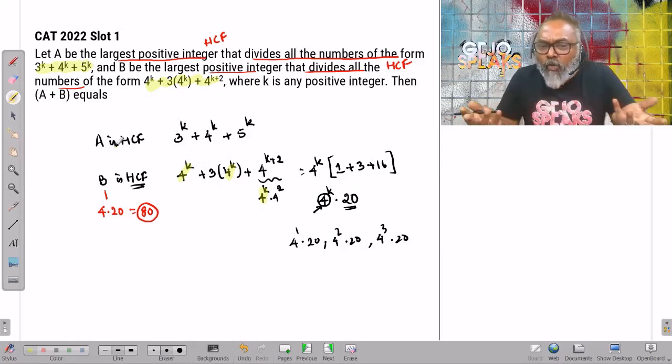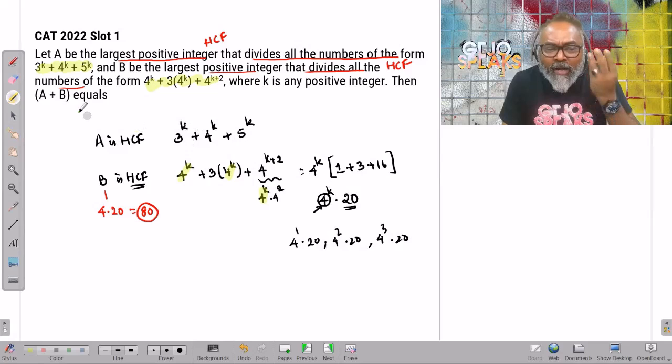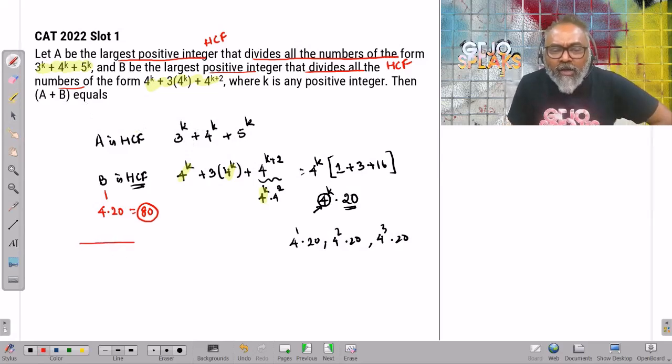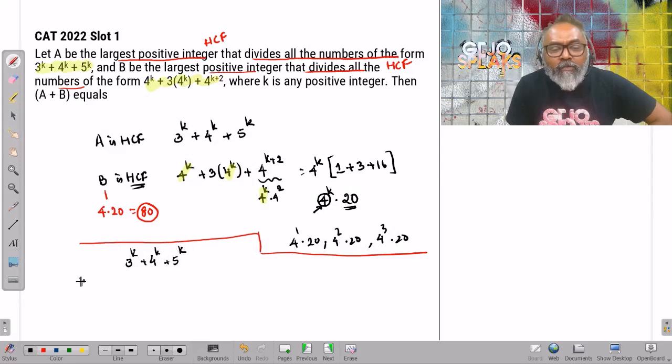I can put k equal to 1. So I have to just look at, okay, I can find that out. Let's do some working with respect to the first one. I can start thinking, let's say for A, it is 3 to the power of k plus 4 to the power of k plus 5 to the power of k. Let's say, what if k equal to 1?